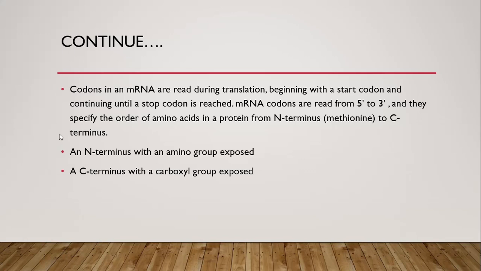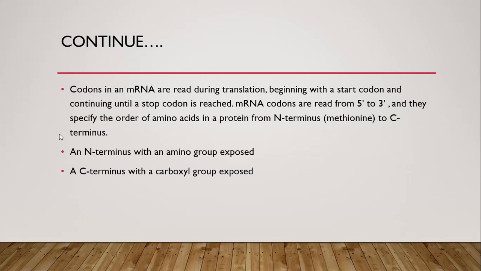Codons in a messenger RNA are read during translation, beginning with the start codon and continuing until a stop codon is reached. Messenger RNA codons are read from 5 prime end to 3 prime end, and they specify the order of amino acids in a protein from N terminus to C terminus. This statement means, as I've discussed already, that they specify the order of amino acids in a protein from N terminus to C terminus.